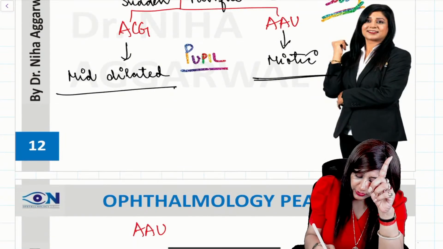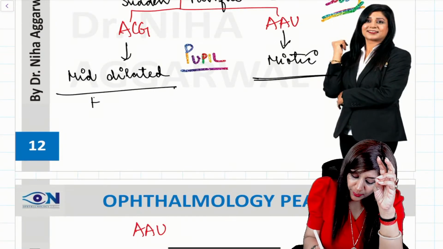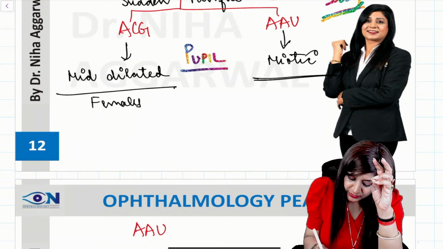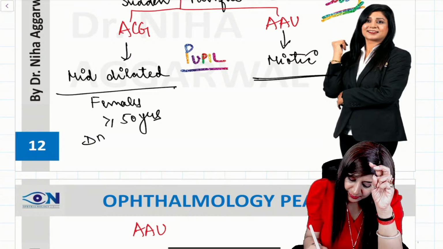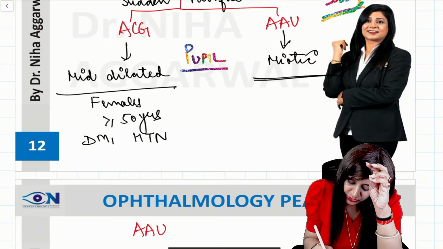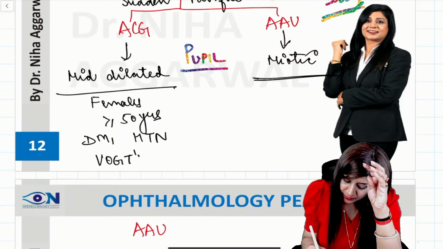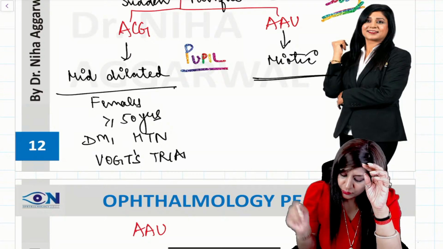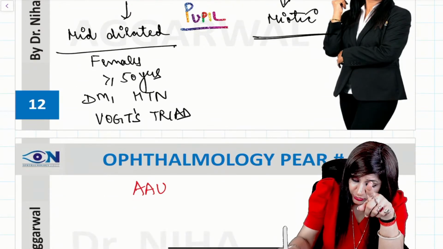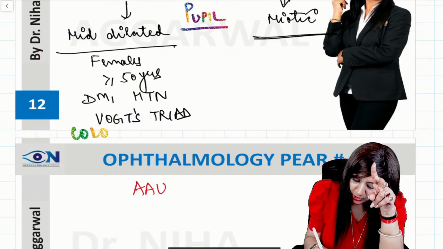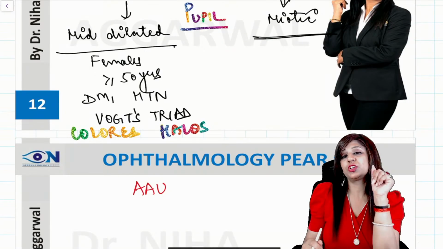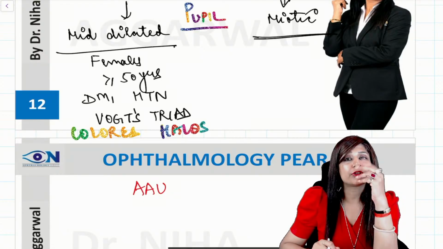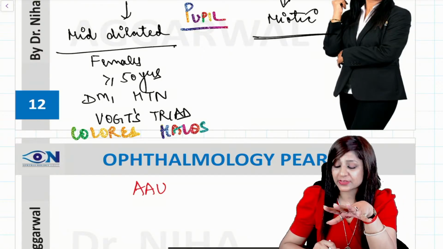Apart from that, acute congestive glaucoma is more common in females more than 50 years of age. Diabetes, hypertension, Vox triad will be there. Colored halos, not to forget the colored halos. So each and everything is important in order to differentiate. Whenever you are in a first, how to differentiate, you can easily look at these things.